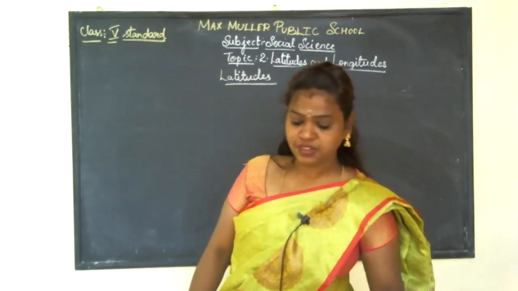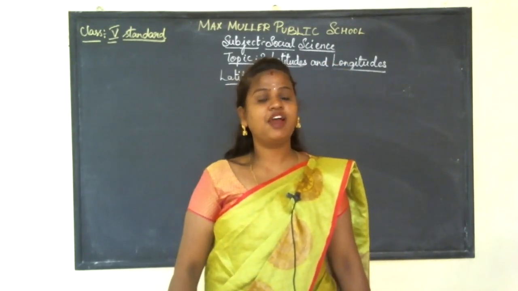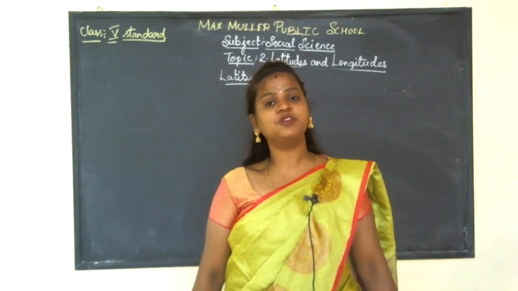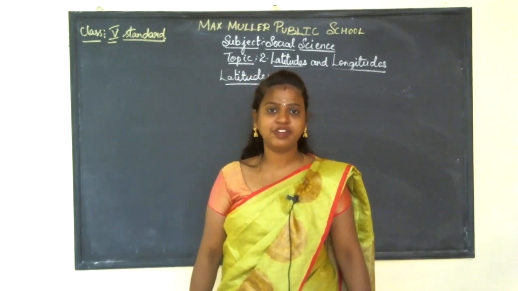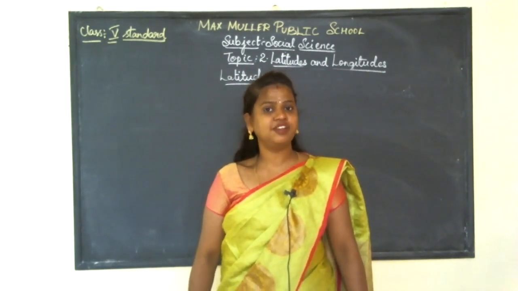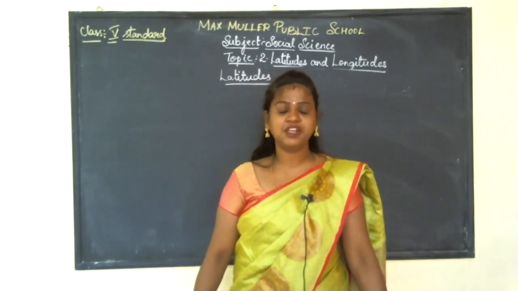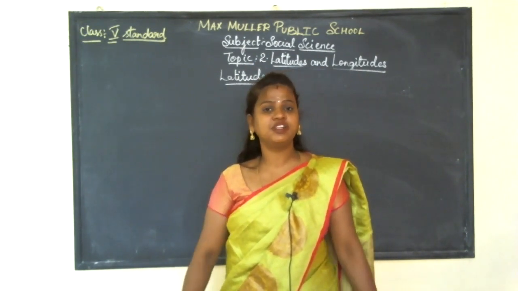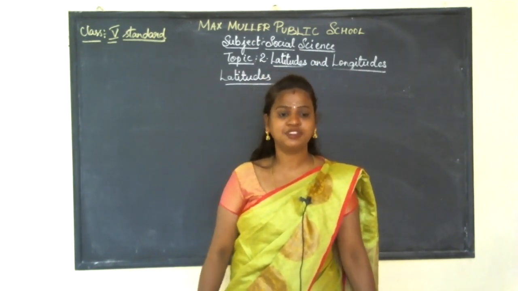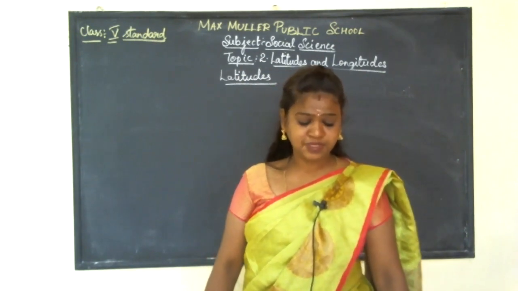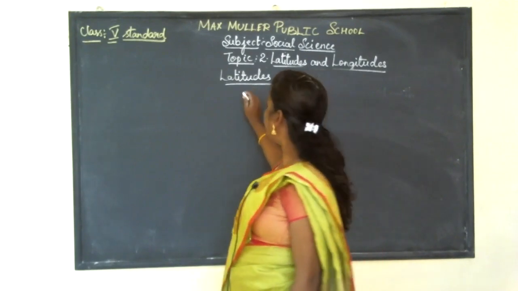So, children, now we came to know the meaning of latitudes, and the imaginary line called equator which divided the earth into two halves, north and south. The equator to the north is called the northern hemisphere, and from equator to the south it is called the southern hemisphere. Now let us know the shape of this latitude. These imaginary lines are circular in shape.